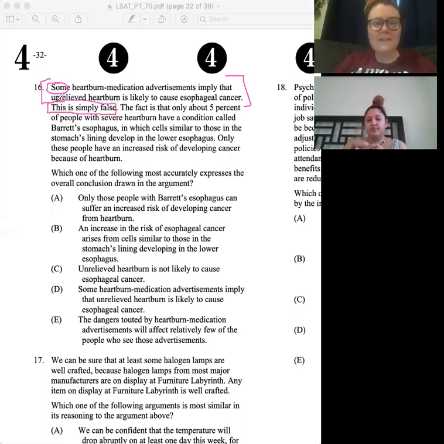So the fact is that only about 5% of people with severe heartburn have a condition called Barrett's esophagus, in which cells similar to those in the stomach's lining develop in the lower esophagus. Only these people have an increased risk of developing cancer because of heartburn. So really where it's wrong is the likelihood, because this is wrong about how likely it is, not necessarily that it can't happen at all.